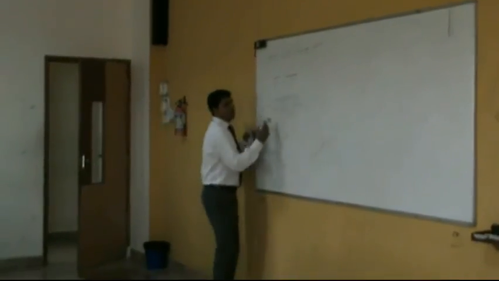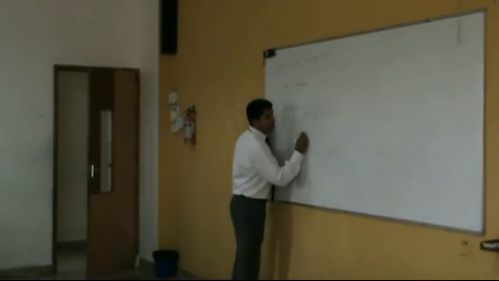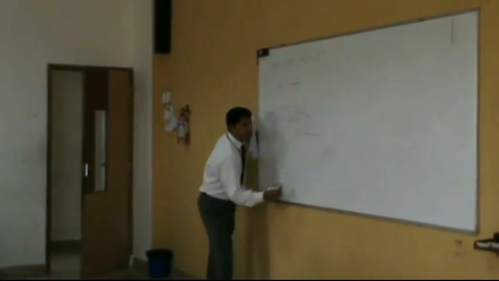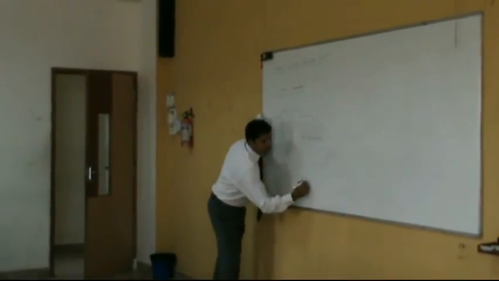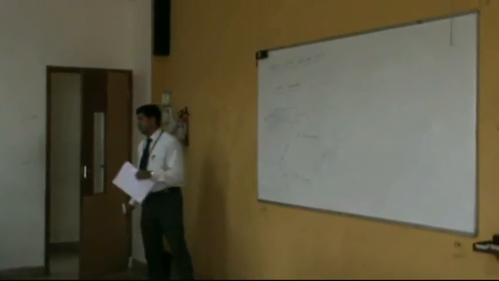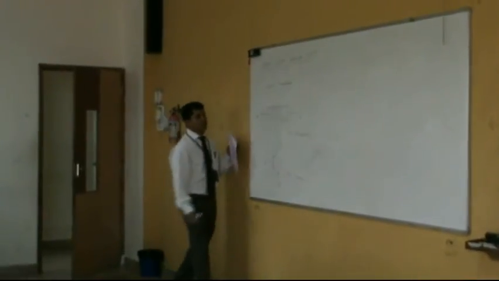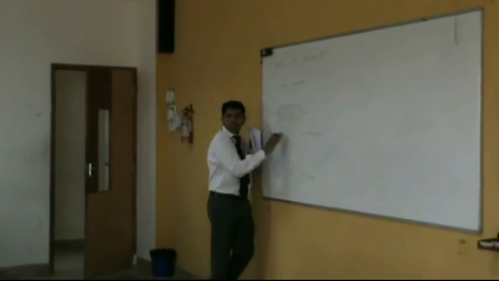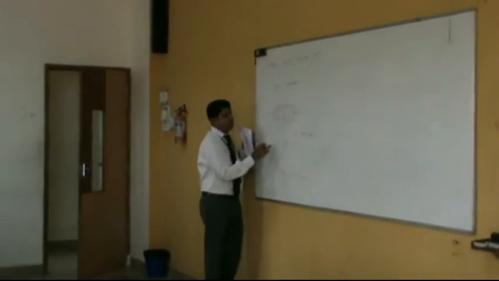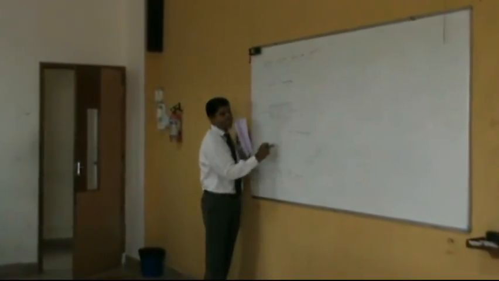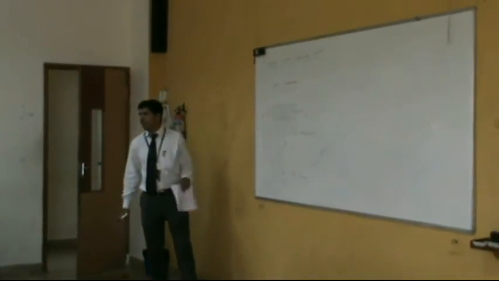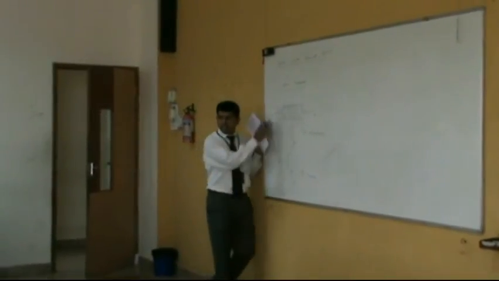Let us name this as A, the structure of an NPN transistor, and let us label this as B, which is the symbol of an NPN transistor. I'm again not going to the basics of this. Already we explained, it has 3 layers and 2 junctions. We can apply voltage across emitter and base, and across collector and base. We'll come back to the operation later on, how we operate this. But before that, let us draw the symbols.